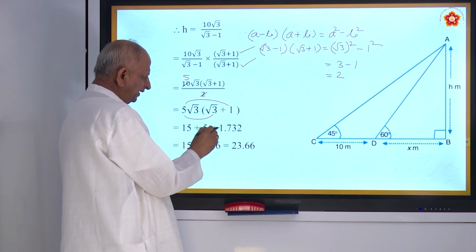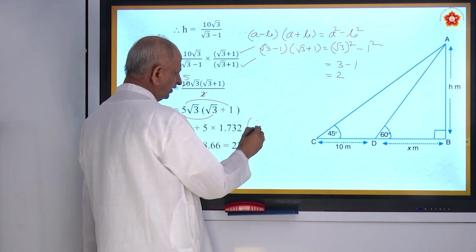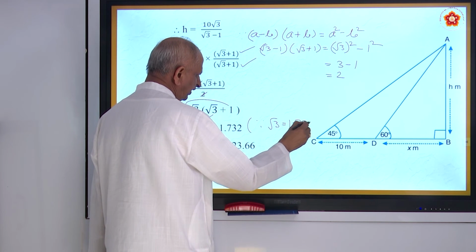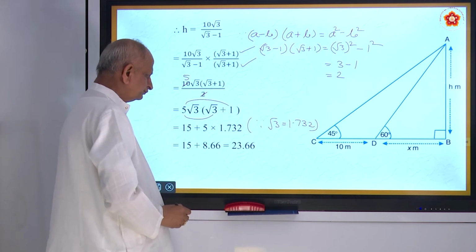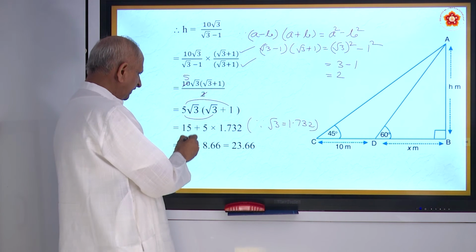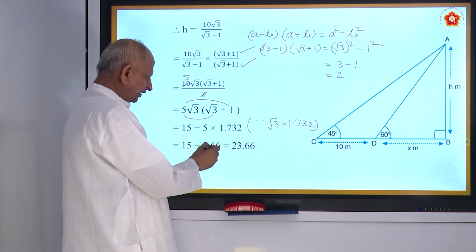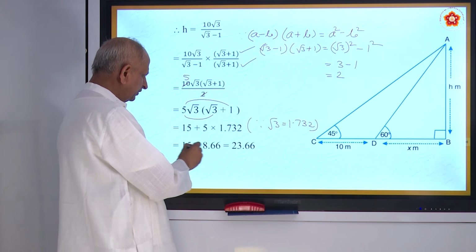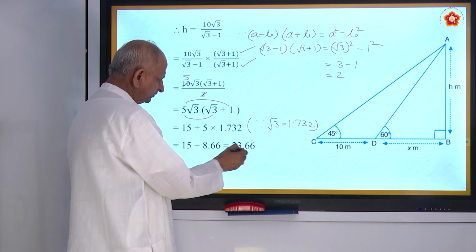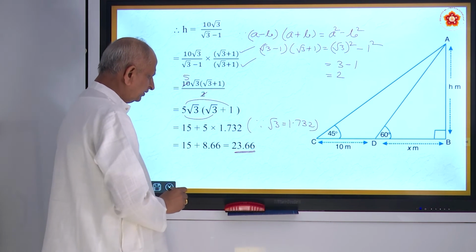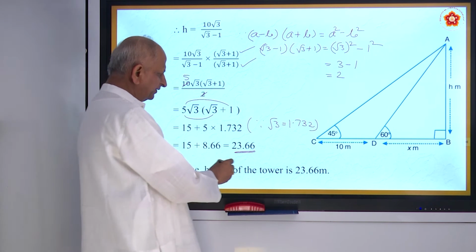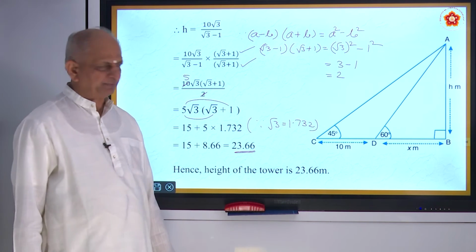What is the value of root 3? Because root 3 is equal to 1.732. 15 plus multiply these two, you get 8.66 and that is 23.66. So much of meters. So you have to write the answer. What is the answer? Height of the tower is 23.66 meters.